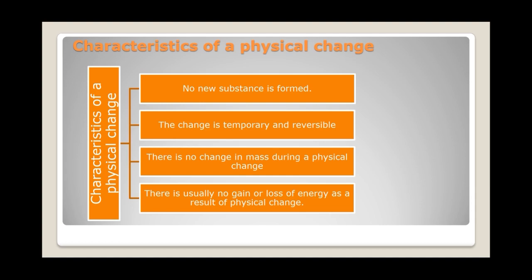They both have the same chemical formula, that is H2O. On melting of ice or on freezing of water, no new substances form, only the physical state of the substance changes. So this proves that no new substances are formed and that the change is also reversible.